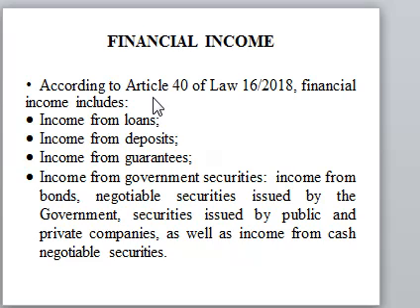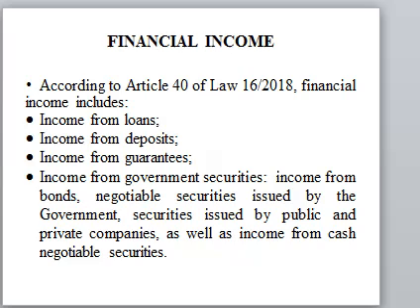So another investment income is the financial income. So the financial income, we have interest income from the loans, income from the deposits, income from guarantee, income from government securities, that is income from bonds, negotiable securities issued by the government, securities issued by public and private companies like debentures and commercial papers. We also have income from cash negotiable securities. So this interest income on these securities is also subject to tax or is under financial income.